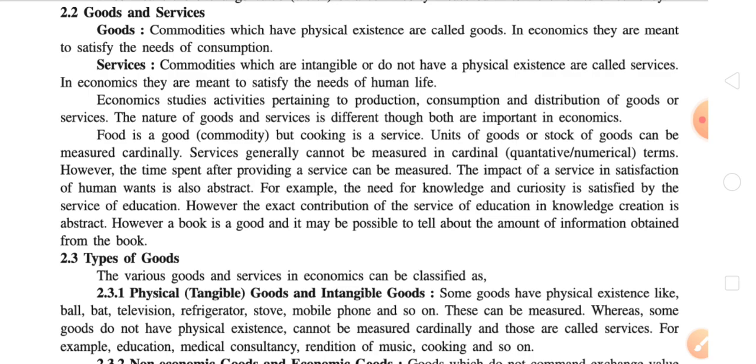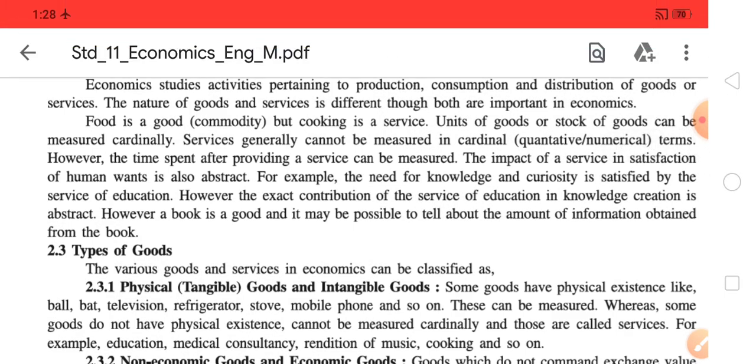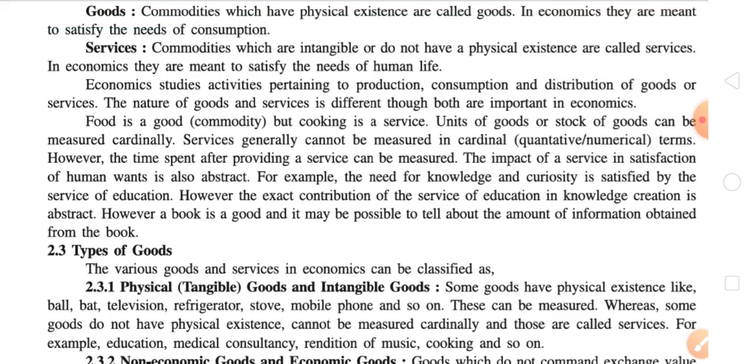Now, next paragraph: food is a good, that is a commodity, but cooking is a service. It means food is a good, but preparing food or cooking food is a service. So in one example we have the proper meaning of both these things.